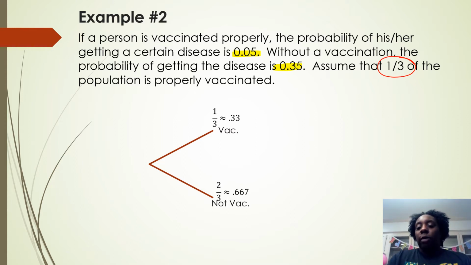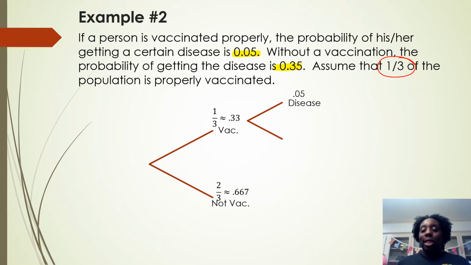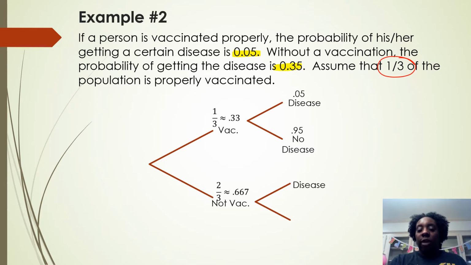Okay, so now it's kind of easy. You can just break it off here. You either get the disease or not get the disease, whether you're vaccinated or not. So getting the disease, if you're vaccinated, you're down to a 5% chance. So therefore, not getting the disease, you've got a 95% chance if you're vaccinated. On the other hand, it says you have a 35% chance of getting the disease if you're not vaccinated. Not getting the disease, 65% chance. All right, so we have our numbers.